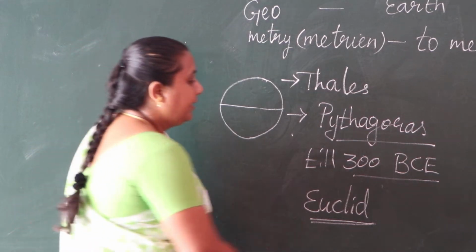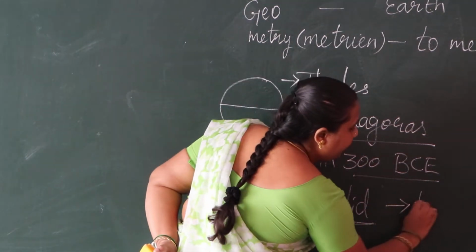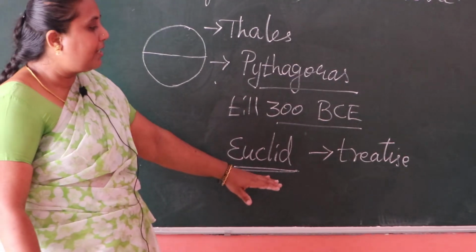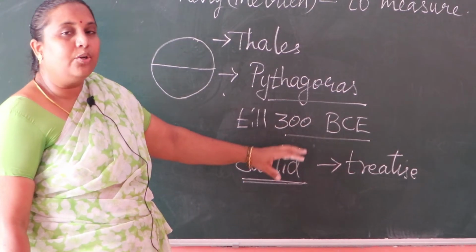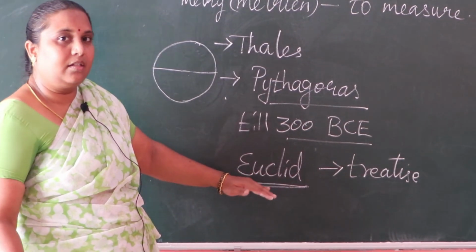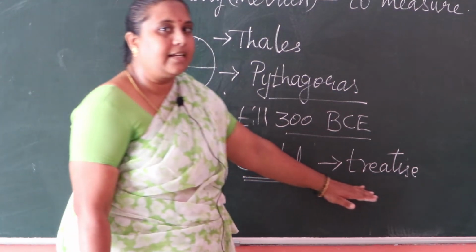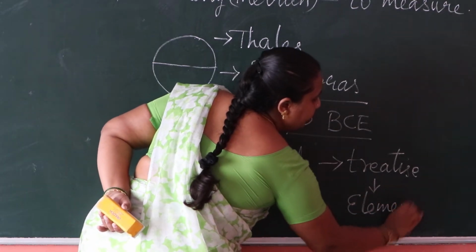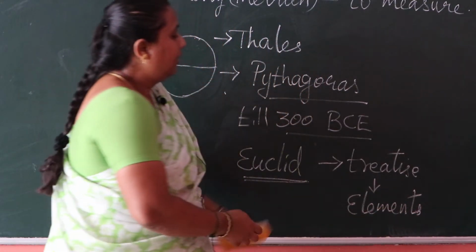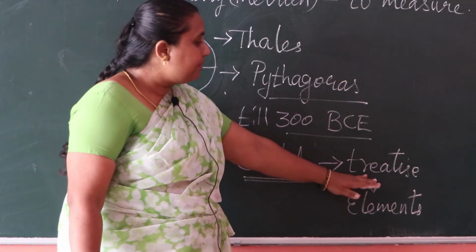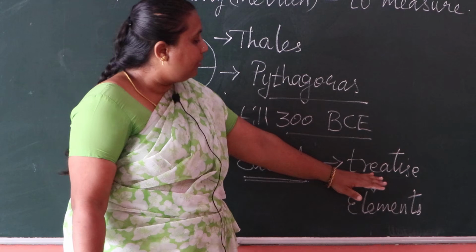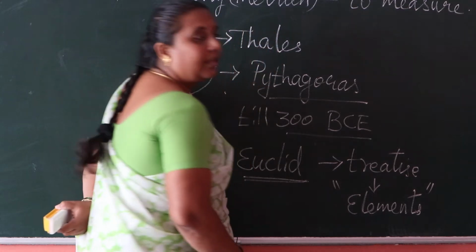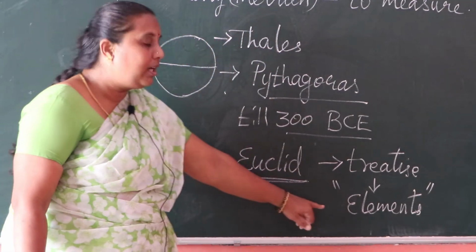He arranged them in his treatise. Treatise means a group of statements. He arranged so many things and statements in his treatise, and it is called Elements. So Euclid's group of statements is called Elements.